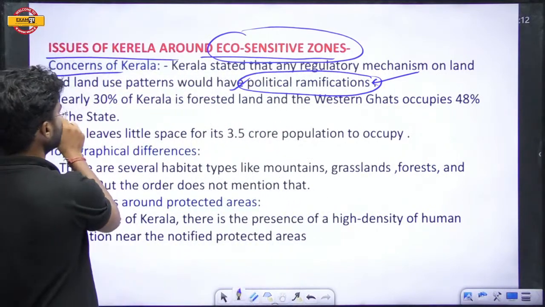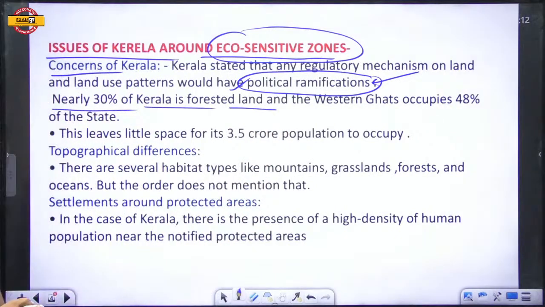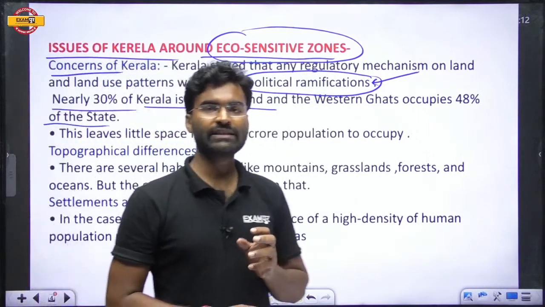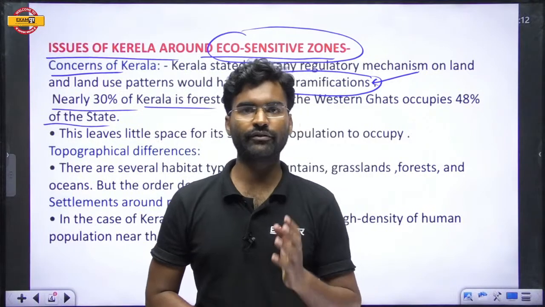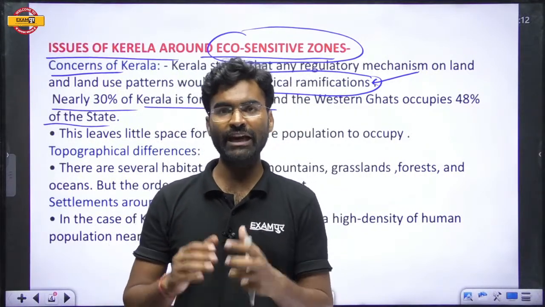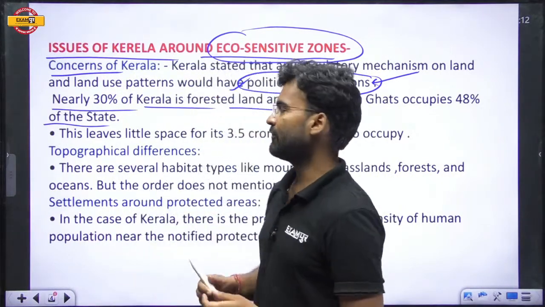The next is that nearly 30% of Kerala is forested land, and the Western Ghats occupy 48% of the state. According to the Kasturirangan Committee, the Western Ghats is an eco-sensitive zone, and 48% of the total land area of Kerala is under the Western Ghats.